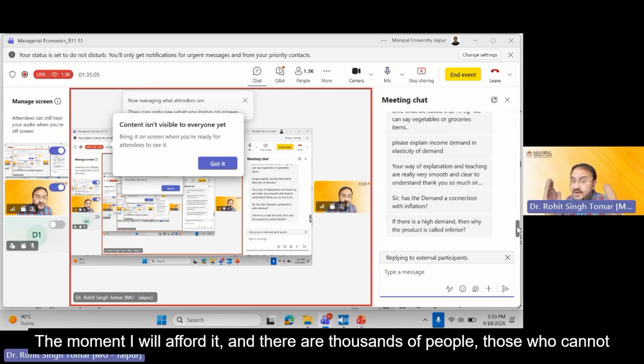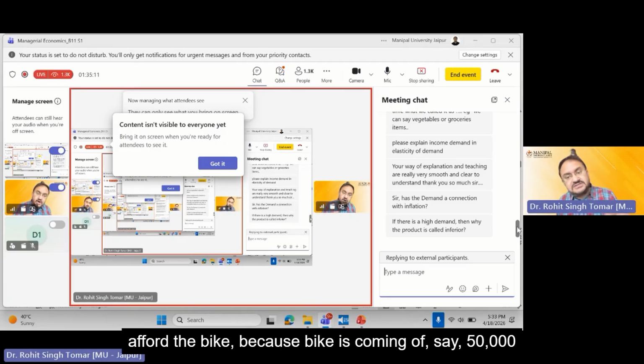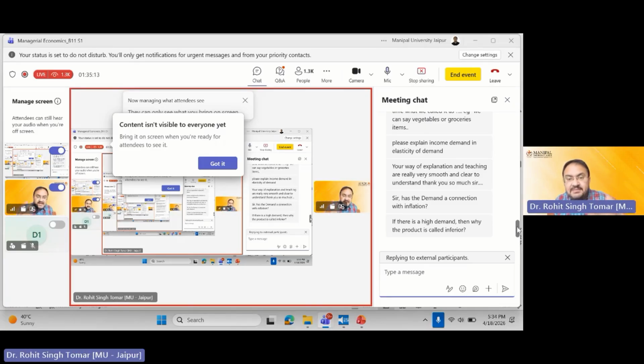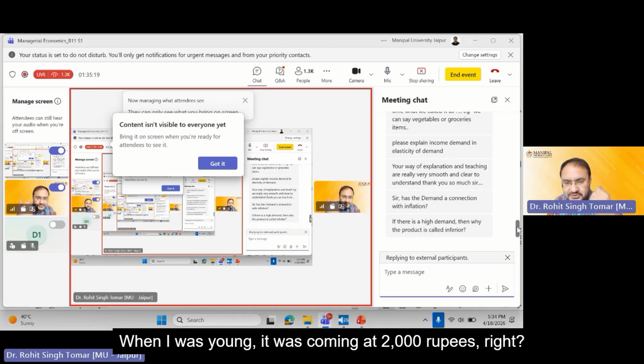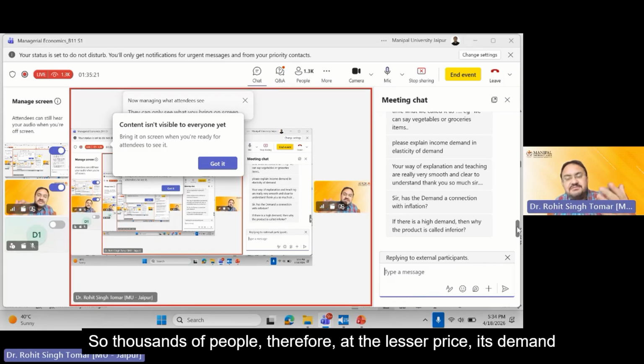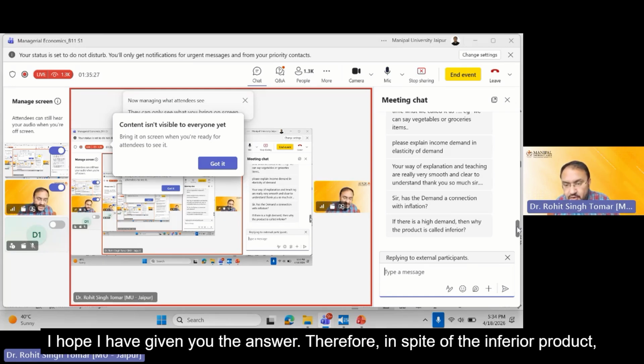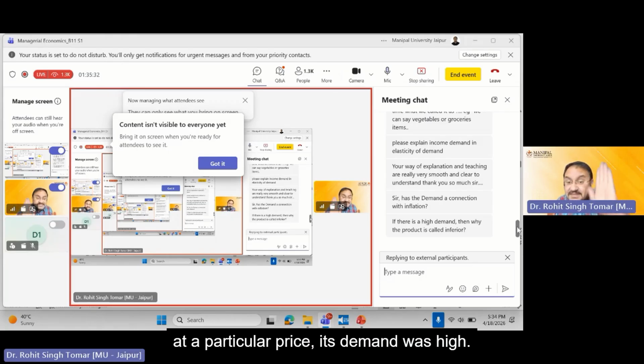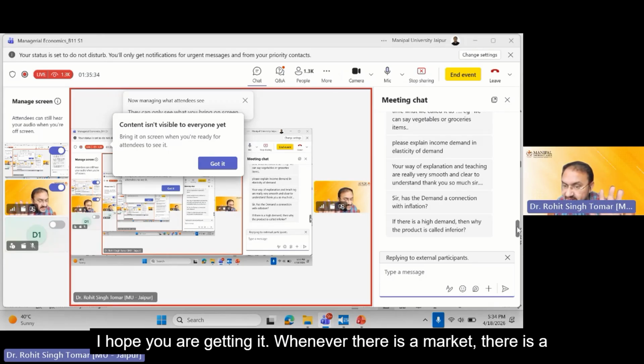The moment I can afford it, I will buy the bike. But there are thousands of people who cannot afford the bike, because the bike comes at say 50,000 and the bicycle comes at say 2,000 rupees. When I was young, it was 2,000 rupees, right? So thousands of people, therefore, at the lesser price, its demand was more. People were not able to afford the bike. I hope I have given you the answer. Therefore, in spite of being an inferior product, at a particular price, its demand was high. I hope you are getting it.